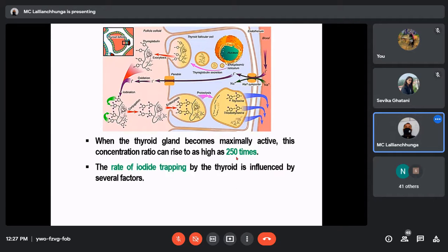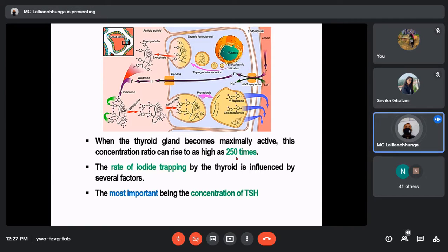The rate of iodide trapping by the thyroid gland is influenced by several factors, the most important being the concentration of TSH. Again, the important function of TSH comes here. TSH can increase the concentrating ability of the follicular cells for iodide.